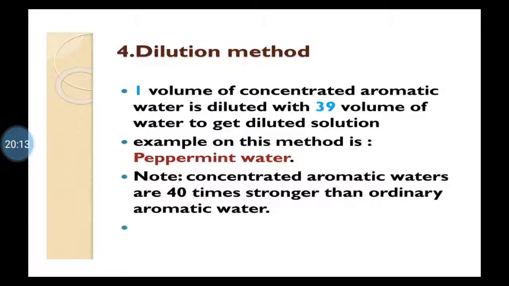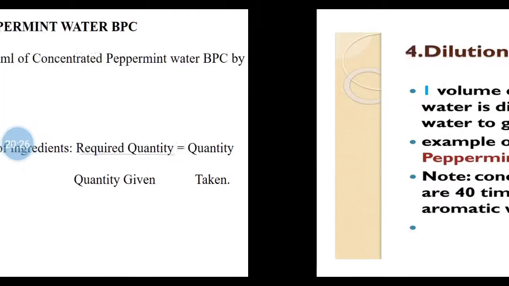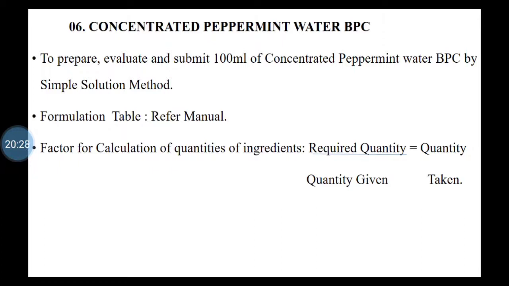So the title is to prepare and submit 30 ml of concentrated peppermint water BPC by dilution method. Title is important. Again, I repeat, in practicals, title is important.